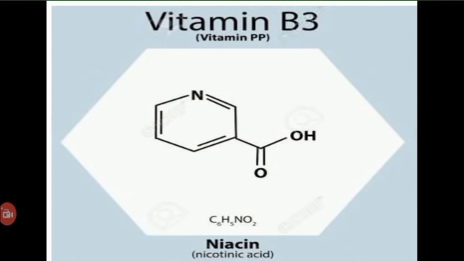If we go into the structure of niacin, it is pyridine 3-carboxylic acid, and the amide form of niacin is known as niacinamide or nicotinamide. Dietary nicotinamide, niacin, and tryptophan contribute to the synthesis of the coenzymes NAD and NADP. NAD is nicotinamide adenine dinucleotide, and NADP is nicotinamide adenine dinucleotide phosphate.